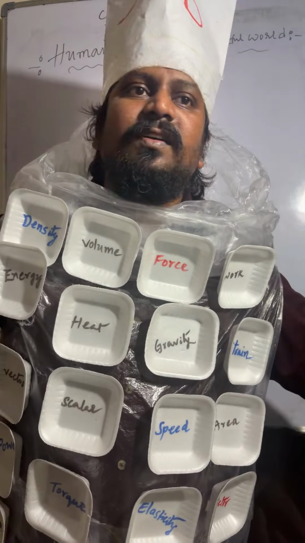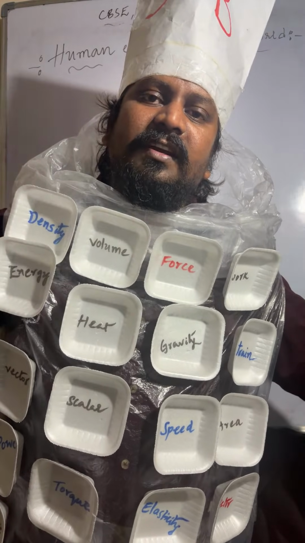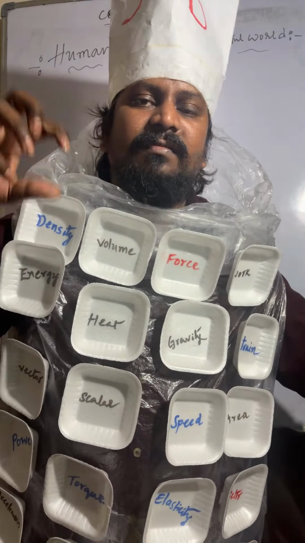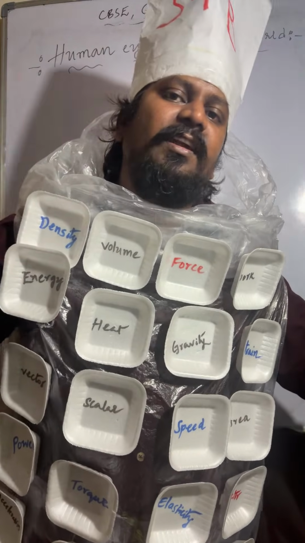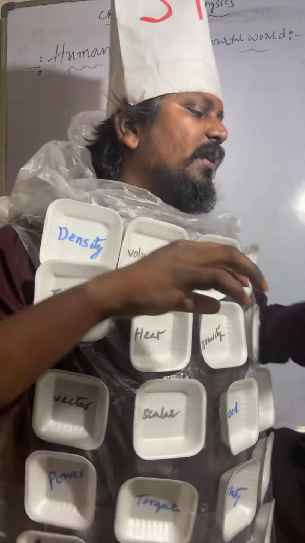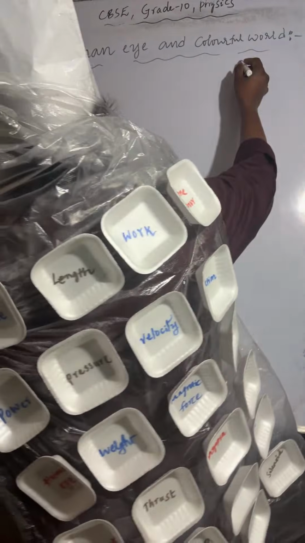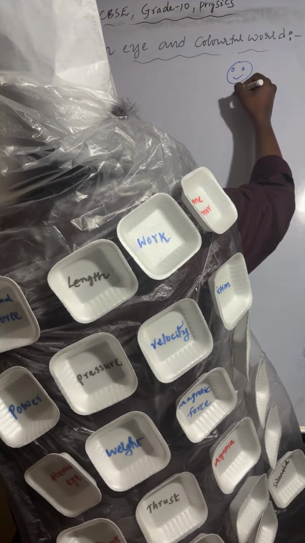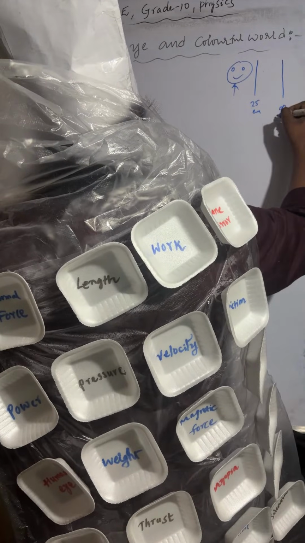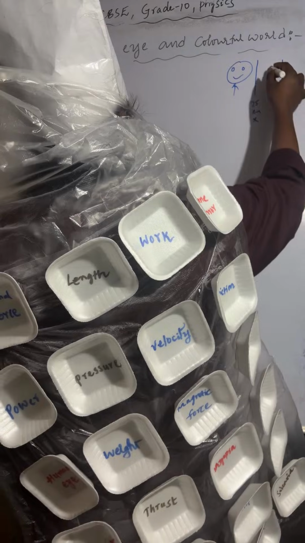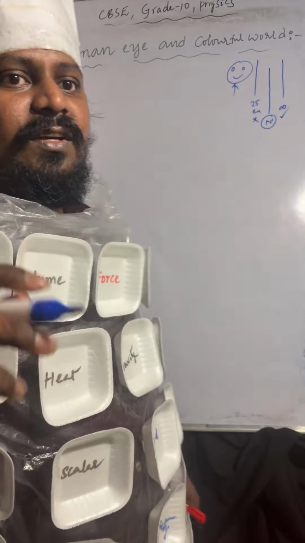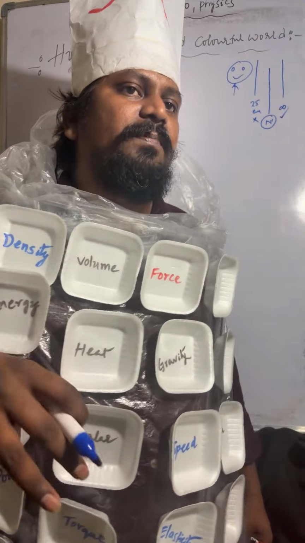But between 25 cm and infinity, somewhere in the middle he can see. If the light rays are coming from between 25 and infinity, those light rays will meet at the retina. Understood? Once you check this concept, then you can understand. So this is 25 centimeters and infinity. He can see infinity, but he can't see 25. That is the near point of the hypermetropic person.